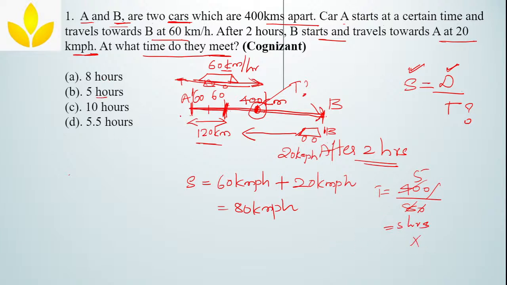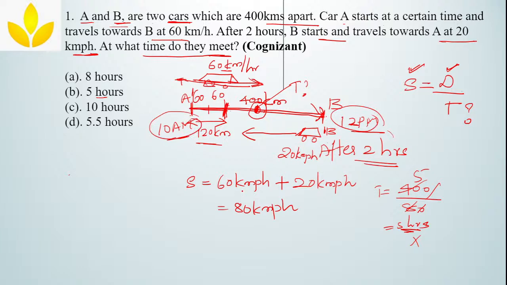Why? See, this car, for example, I will take as starting from 10 am and this one starting from 12 pm, because after car A starts, after 2 hours, this one has to start, correct? Now this 5 hours, where will you add it? Will you add it to 10 am or will you add it to 12 pm?